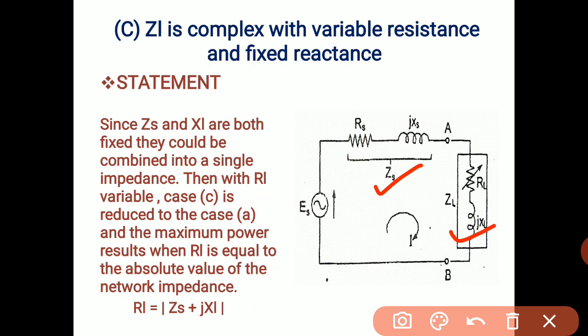So this term and this term are combined into a single impedance, and RL is variable. RL variable is nothing but our first case, that is case 1.